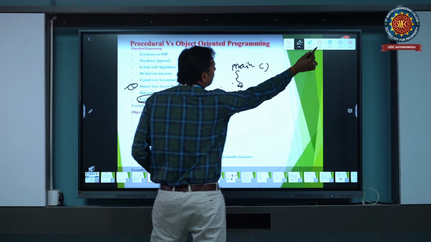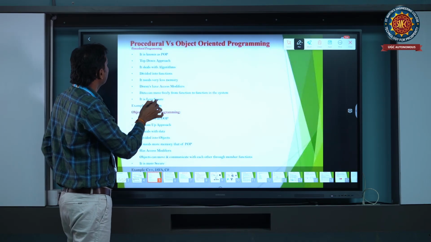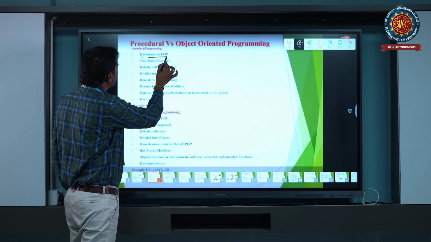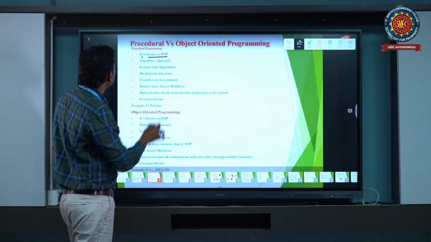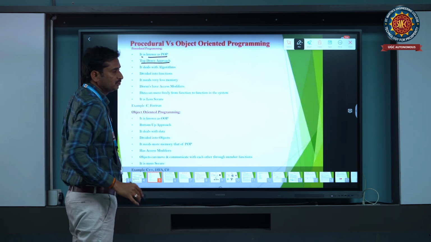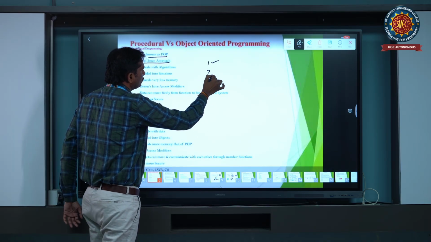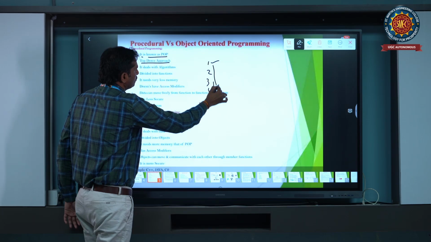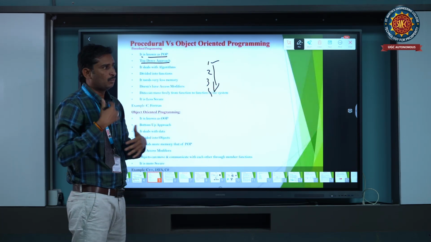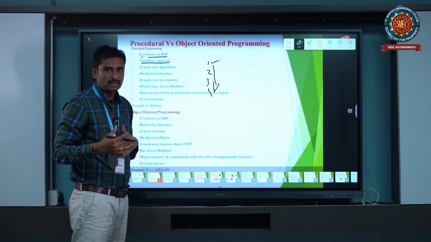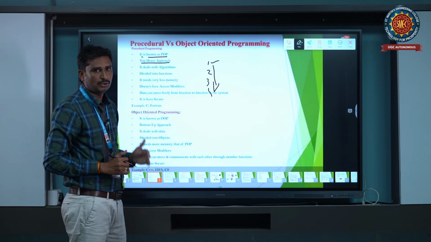These are the features of the procedural language. Once again, I will clearly explain these things. Procedural language is known as POP, meaning procedural oriented programming, and it follows the top-down approach: from the starting point it is executed 1, 2, 3, 4, from top to bottom. Then it deals with the algorithm. Whatever code the developer writes, it follows blindly, following that algorithm only.